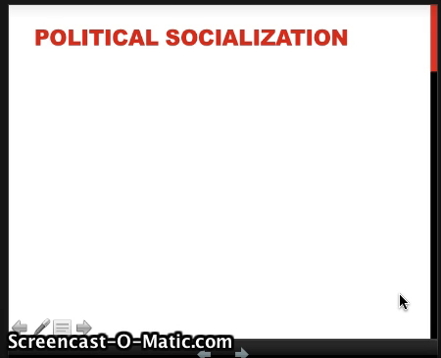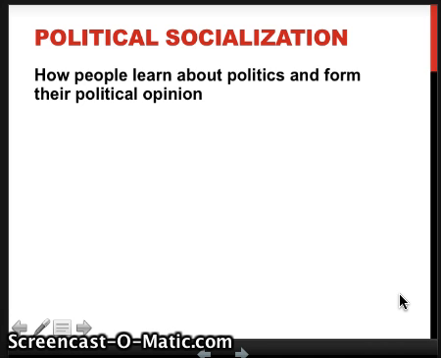Political socialization. This is how people learn about politics and form their political opinion. The number one source of political socialization is the family. You're exposed to them earliest, and they're the most important thing to you. Schools, like this class right now, teach you about politics and help you form your political opinion.